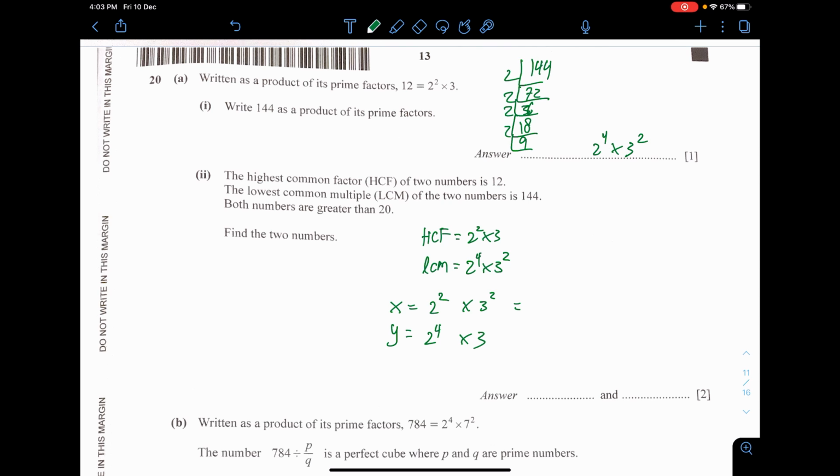Okay, yeah, you just need to mix and match and make sure that each of the numbers is actually greater than 20. Okay, you can check here, 2 times 2 times 3 times 3 is 4 times 9, 36. Then the next one is 16 times 3, which is 48. Okay, those are the numbers.